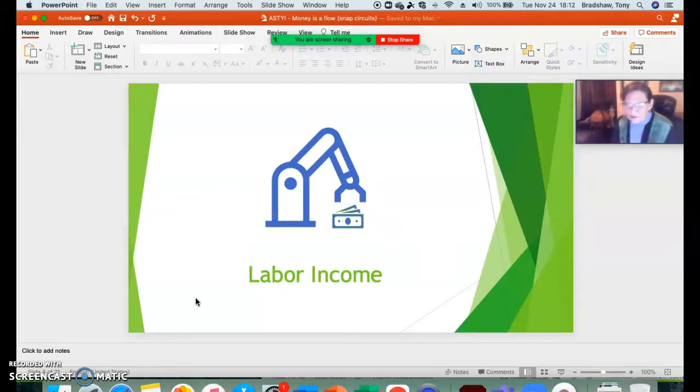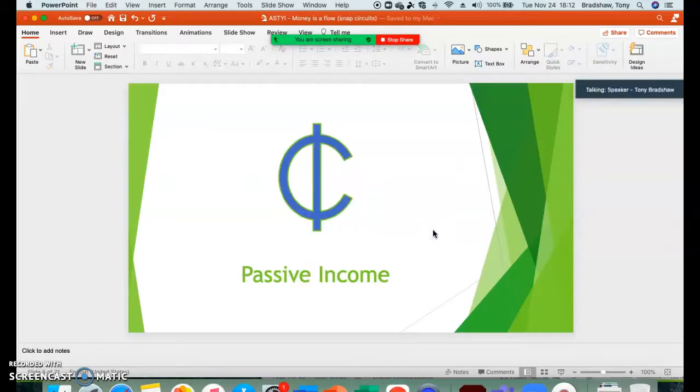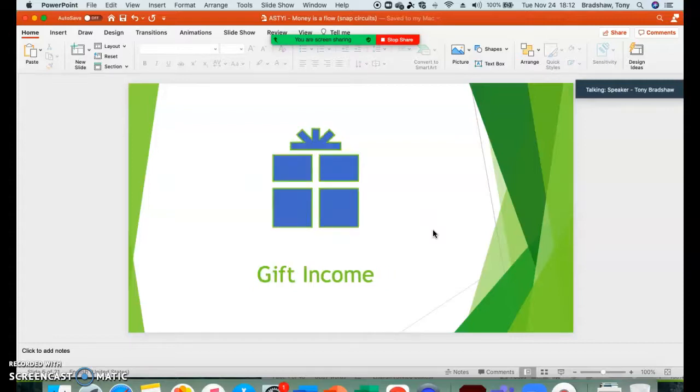So labor income is where you work today and you get paid presently. You get paid pretty quickly, basically right away. Passive income, you work today and you get paid at harvest. So I do things today, writing books, working on speeches, working on my material. I invest in things and I will see future yields that come from what I do now.